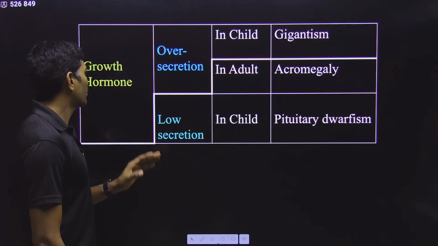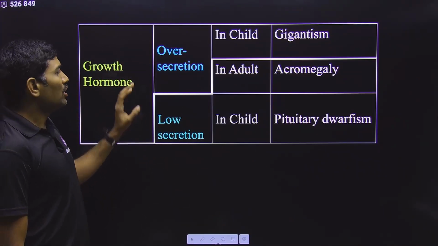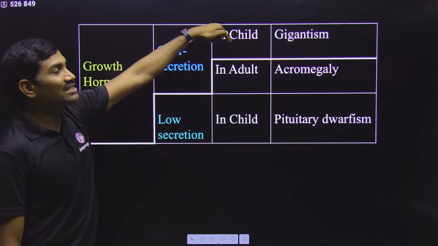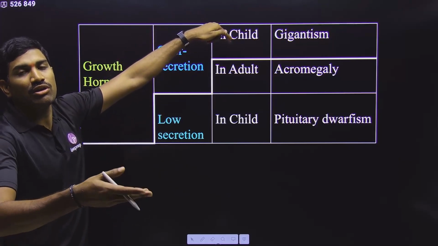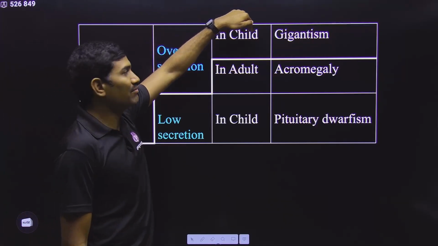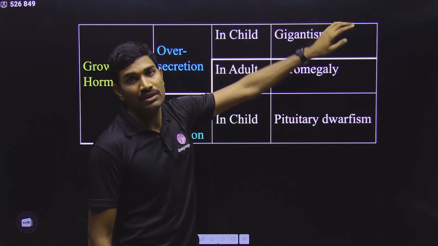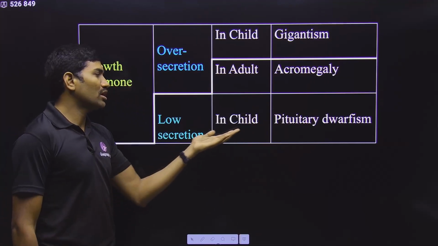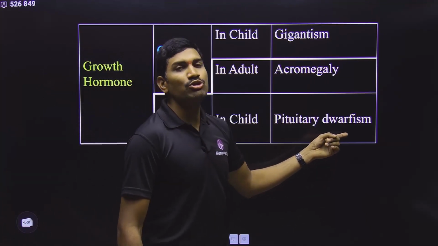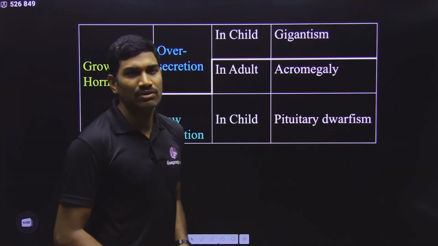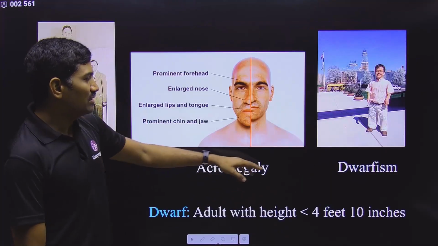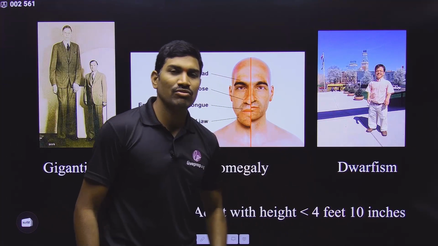Some special points with respect to growth hormone, over secretion and under secretion. Over secretion, that is overproduction of growth hormone in the child stage itself, will lead to gigantism, whereas under secretion, meaning less production of growth hormone in the child, will lead to pituitary dwarfism. So short individuals will develop. Height will not increase here. Generally, who is considered a dwarf?